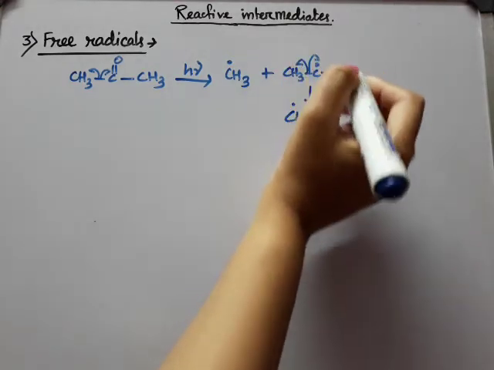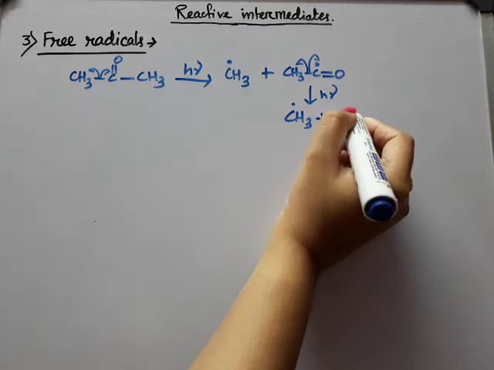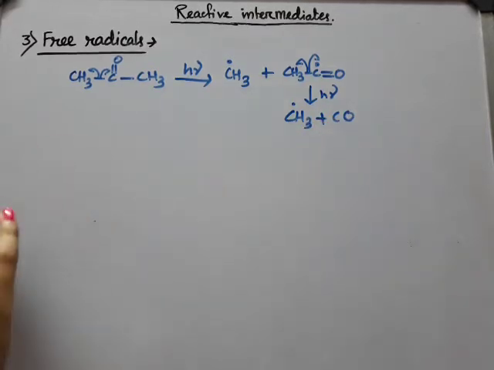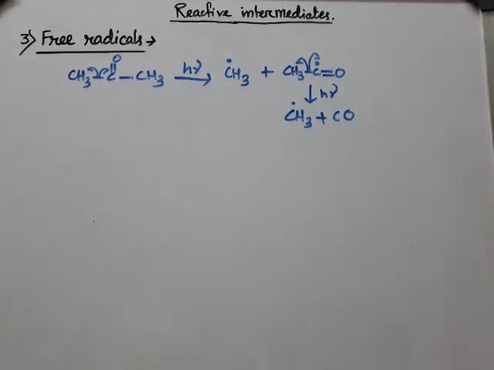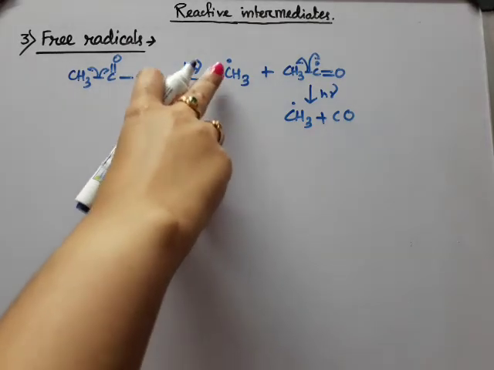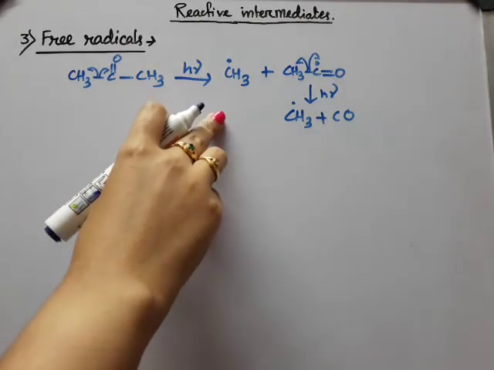So homolytic cleavage of a covalent bond leads to the formation of free radicals, okay. And free radicals contain odd electrons, that is why we have used a dot over here.